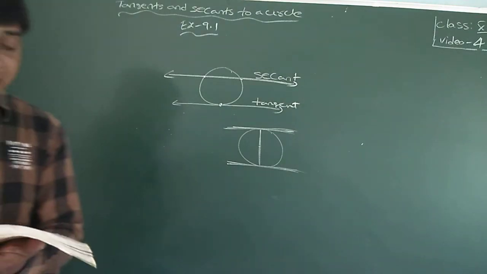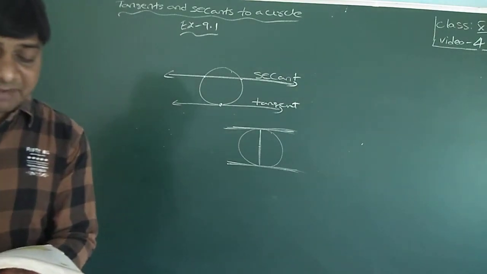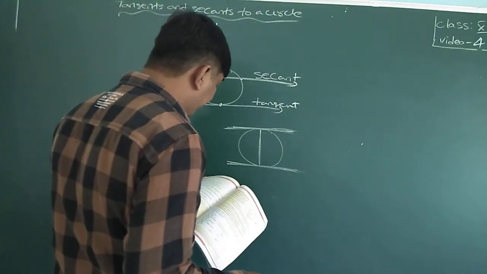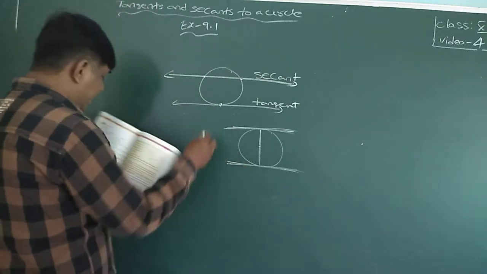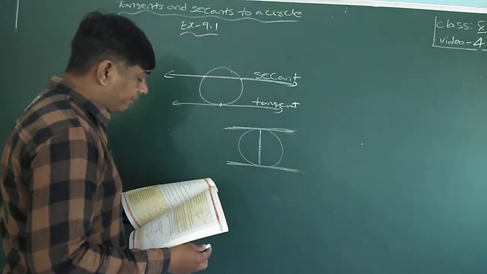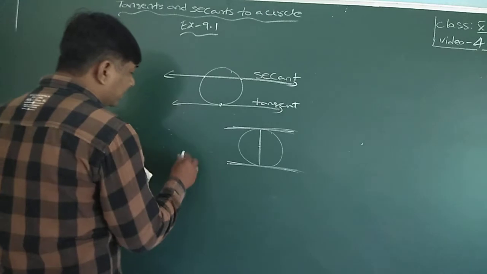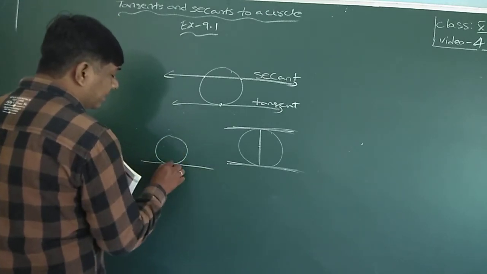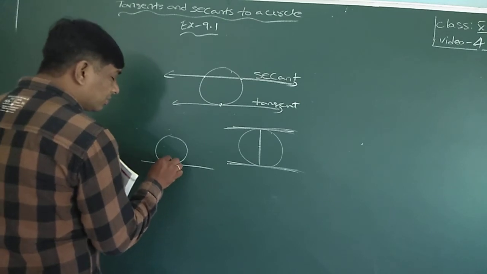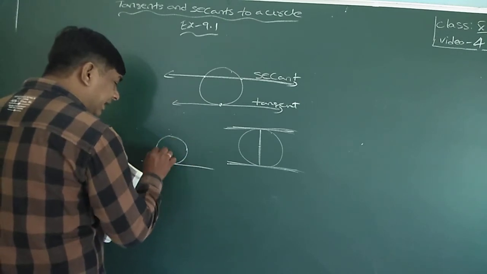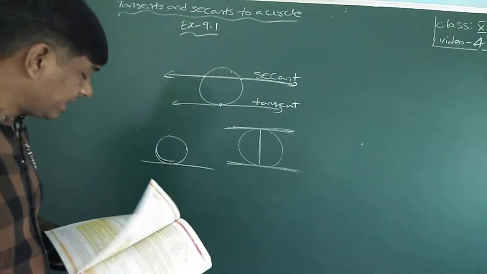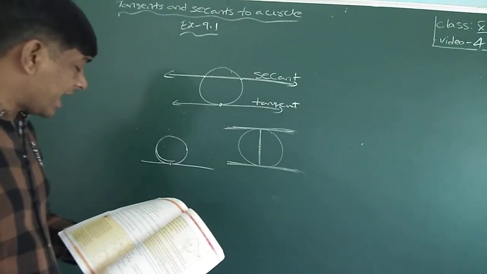Next, the common point of a tangent to a circle and the circle is called. This is a circle and this is a tangent. The common point to the tangent as well as this circle is called the point of contact. This is called the point of contact.